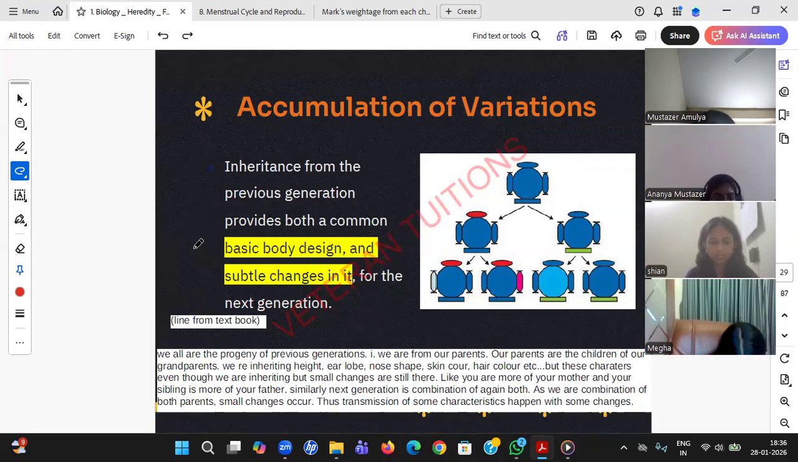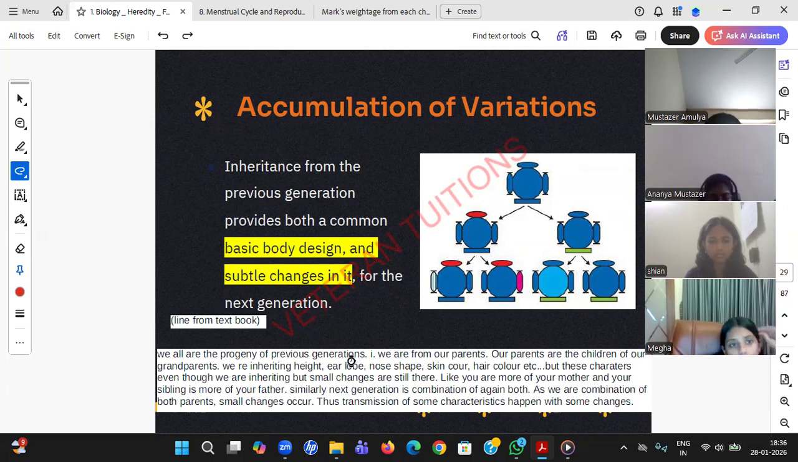We are from our parents. And where are your parents from? Obviously, they are from their parents. So we are all the progeny of the previous generation. Definitely the DNA is just passed on to the next offspring. But why the variations? We have read it in the sexual variations topic. Like I said, we are the combination of mother and father.